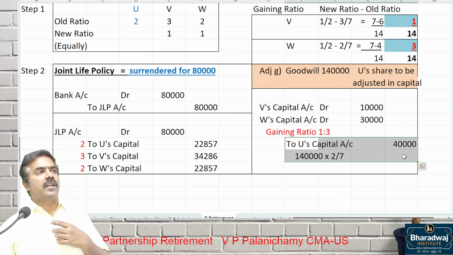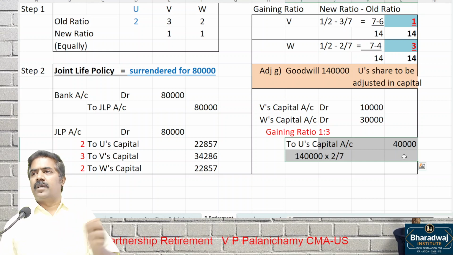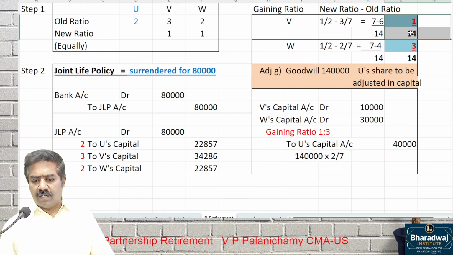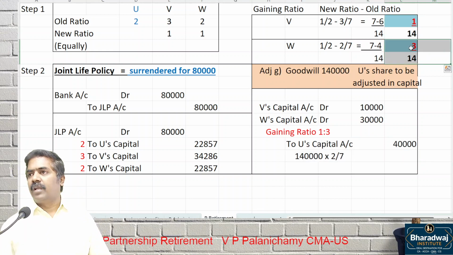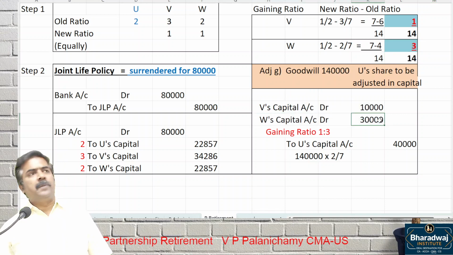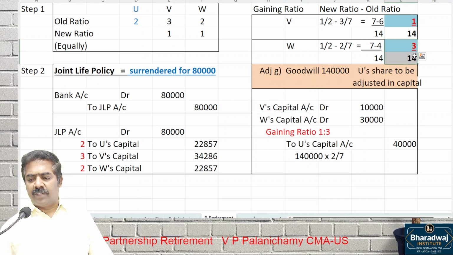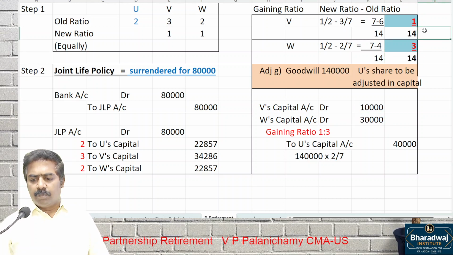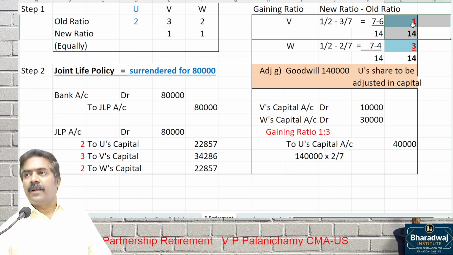Who should contribute this? The continuing partners should contribute this, in the ratio in which they gained. V gained 1 by 14, W gained 3 by 14. So 1:3. Now people will have a doubt: sir, 1 by 14 and 3 by 14, or 1 by 4 and 3 by 4? Simple. What is the total goodwill?